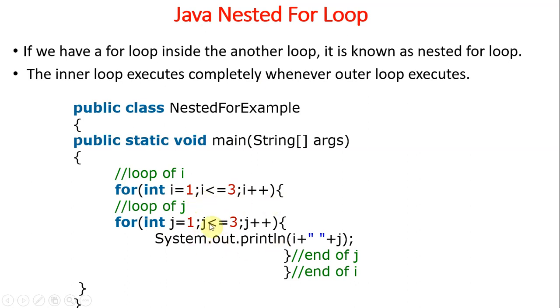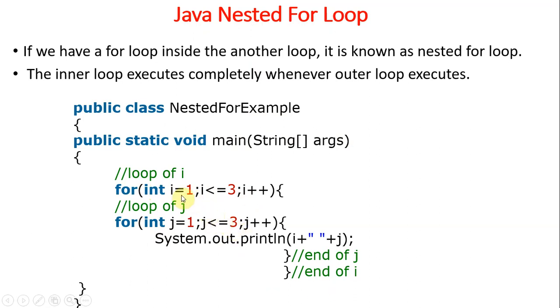The for int j equal to 1, j less than or equal to 3, j plus plus is called the inner loop, and this one is called the outer loop. So a for within another for is possible, and that is called a nested for loop. The inside for is called the inner loop, the outside loop is called the outer loop.